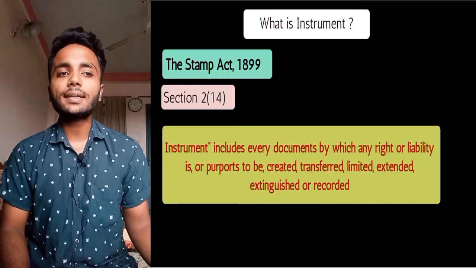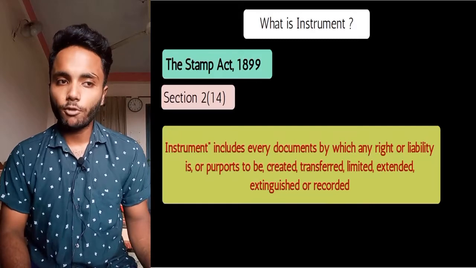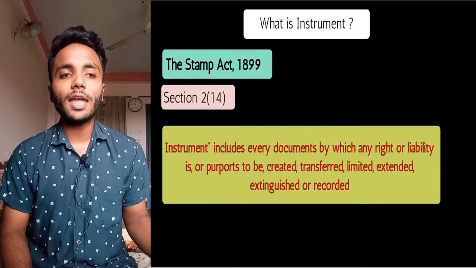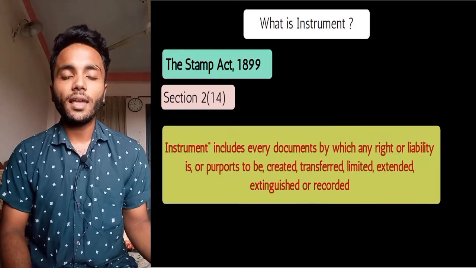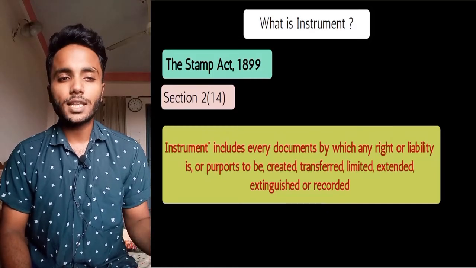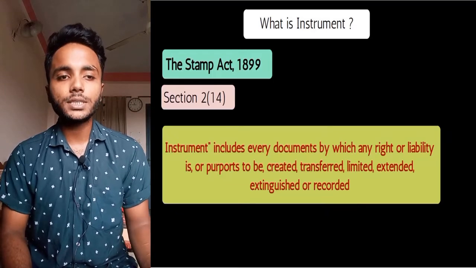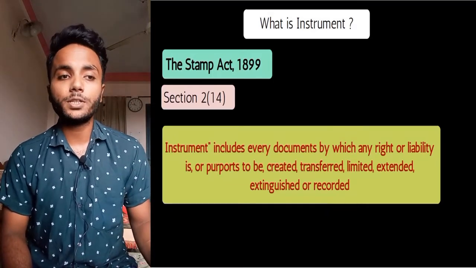Under the Stamp Act 1899, section 2 subsection 14, it is written that instrument includes every document by which any right or liability is or purports to be created, transferred, limited, extended, extinguished or recorded. So here an inclusive definition is given.